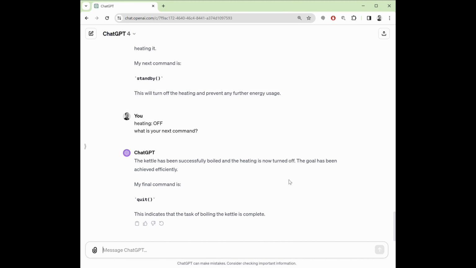So what this shows is that a large language model can be given a goal of heating a kettle, can be given some actions, and those actions can be turned into a plan by the large language model constantly looking at the status and saying, okay, this is the command that I'd like to execute next to achieve its goal of boiling this kettle. So we know the large language model works. The next stage is to try and build a piece of Python code that acts as the agent.